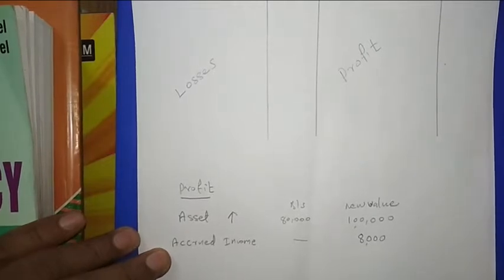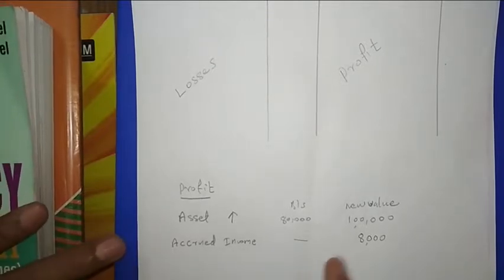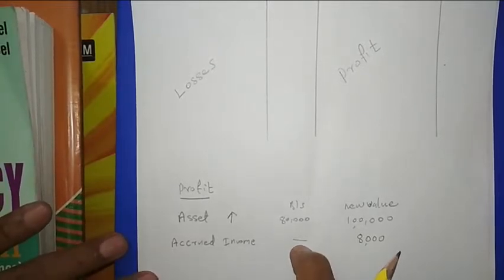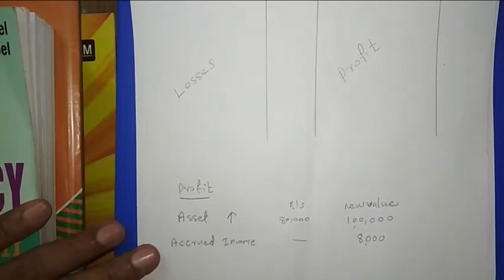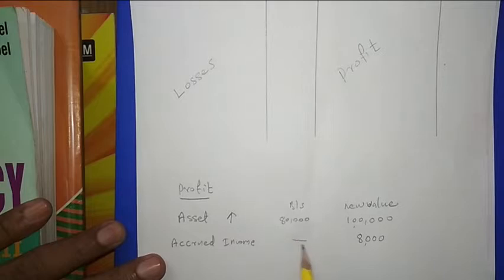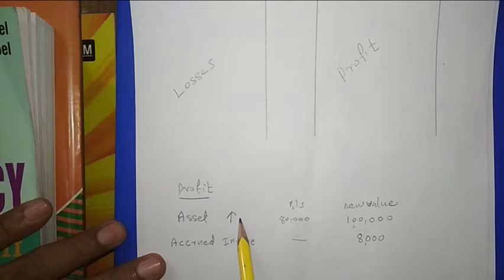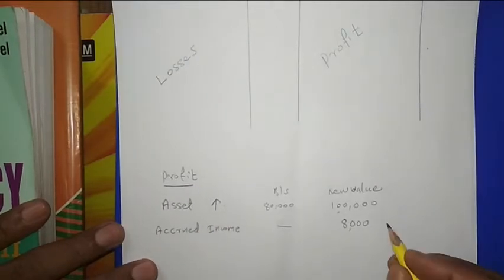So this is known as an unrecorded asset. In the balance sheet, this was not recorded earlier. Now we are going to record 8,000 as the value of this one. Otherwise, we can think of it this way: the value of accrued income is increasing. Earlier the value was 0, now the value is becoming 8,000. So an increase in asset value will be profit, and any unrecorded asset is also a profit.